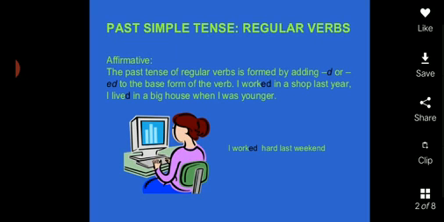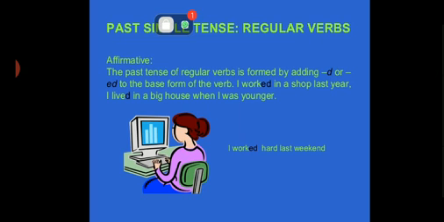Positive with be. Positive with be becomes: I was cold. You were tired. He was in the garden. She was late. It was sunny. You were on holiday. They were hungry.